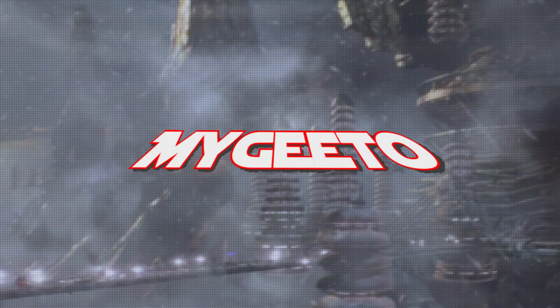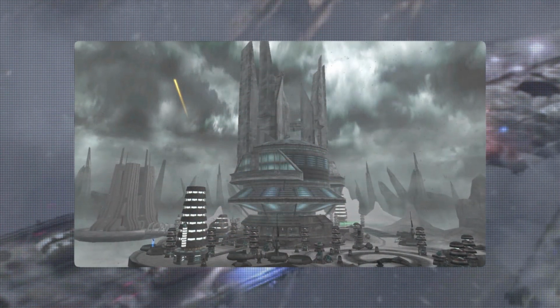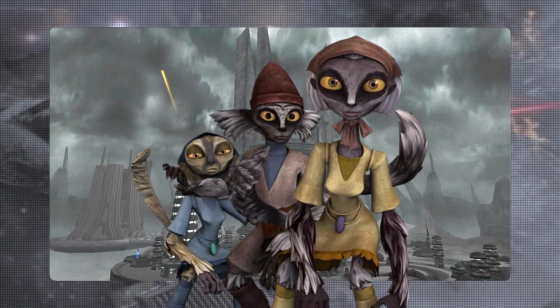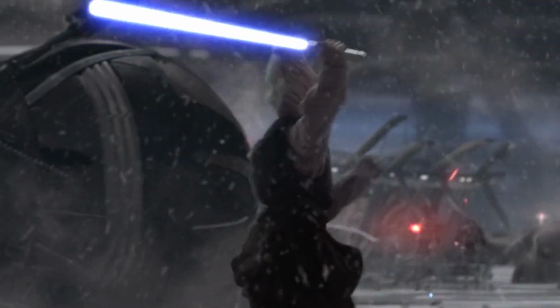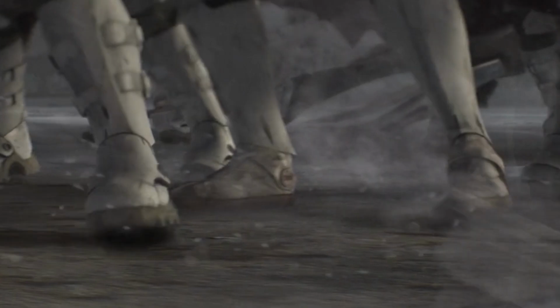Maigito represents everything wrong with the Republic's priorities. This crystalline world was incredibly wealthy, covered in cities built above frozen terrain. The Lurman species called it home before many fled to escape the endless warfare. But here's the dark truth. Maigito was aligned with the Separatists not because they believed in their cause, but because the Republic had failed them.